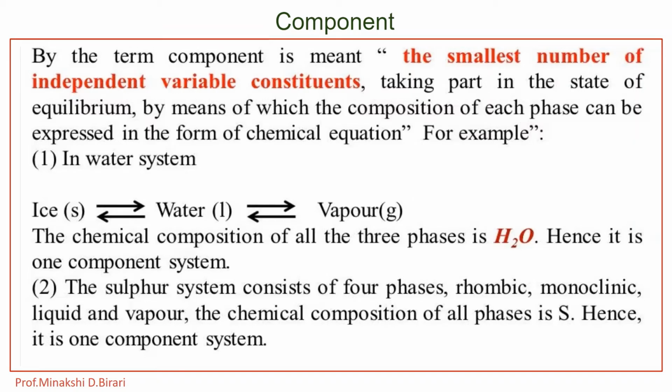So consider this example: ice, water and vapor which are in equilibrium. The composition of each phase can be expressed completely using only one chemical substance, namely water, H2O. The system is a one component system. And the second example, the sulfur system. Here also the chemical composition of all phases is sulfur. Hence, it is also a one component system.